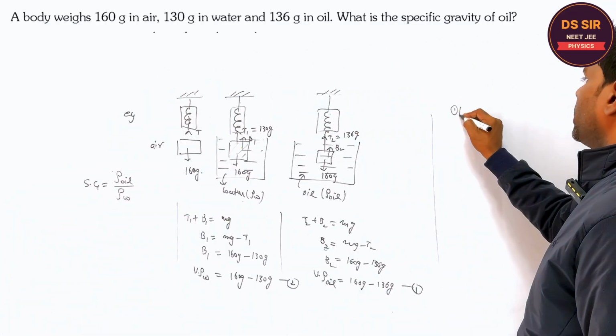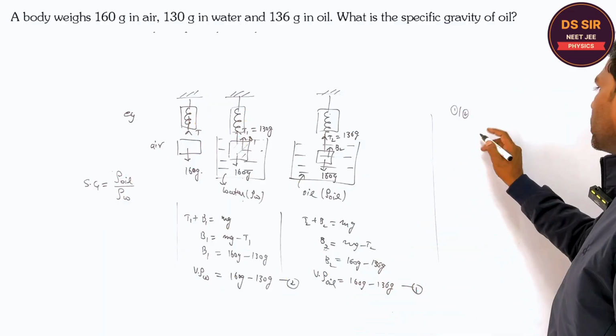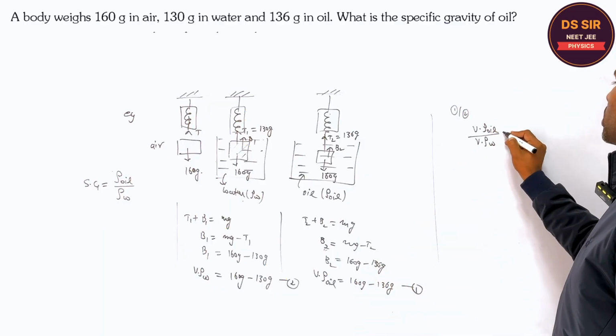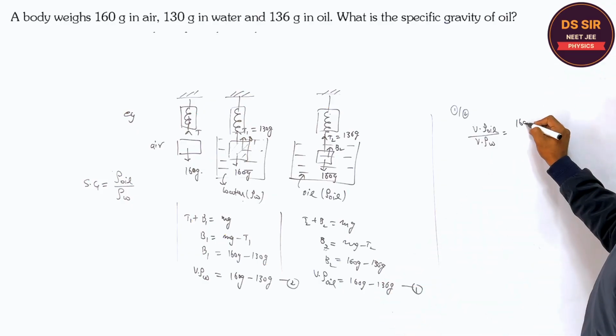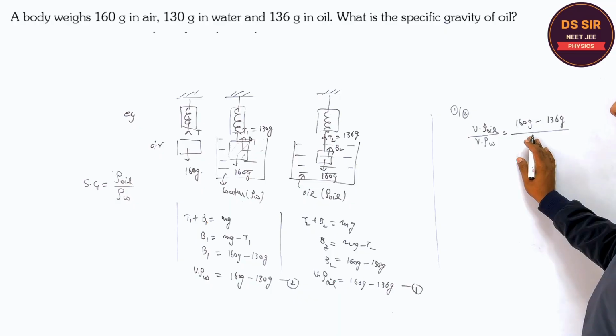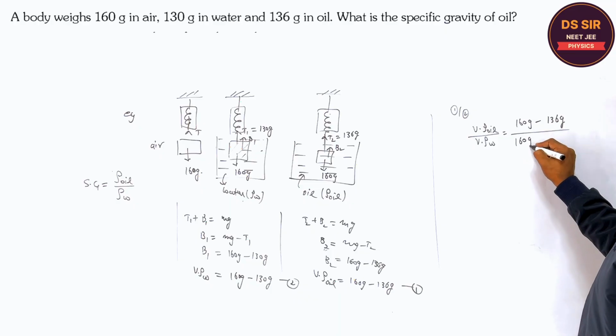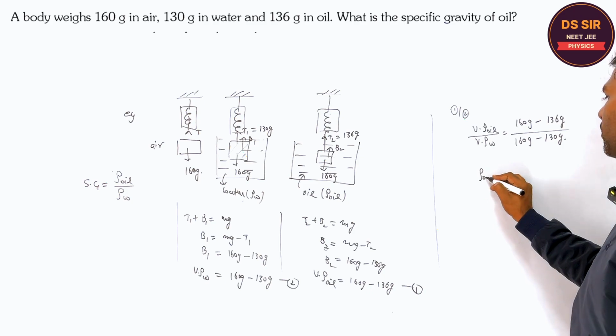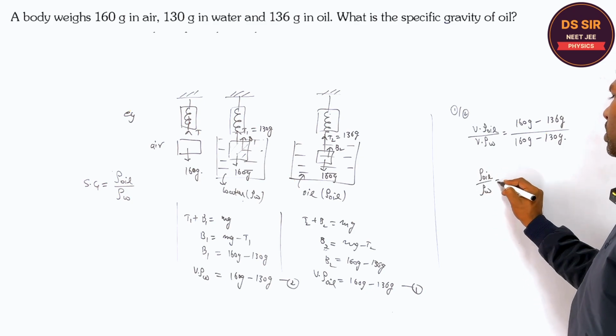So if you divide 1 and 2, what will you get? Density of oil upon density of water is 160 G minus 136 G upon 160 G minus 130 G.